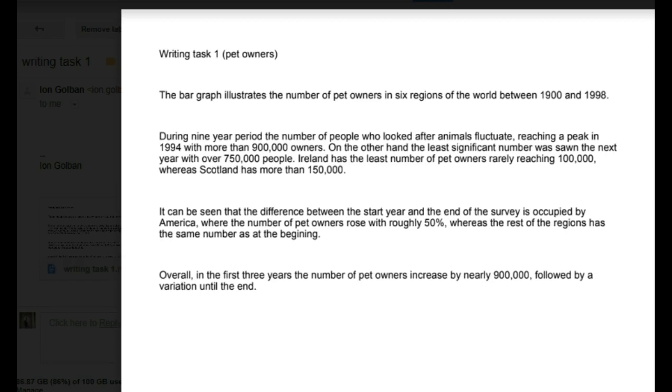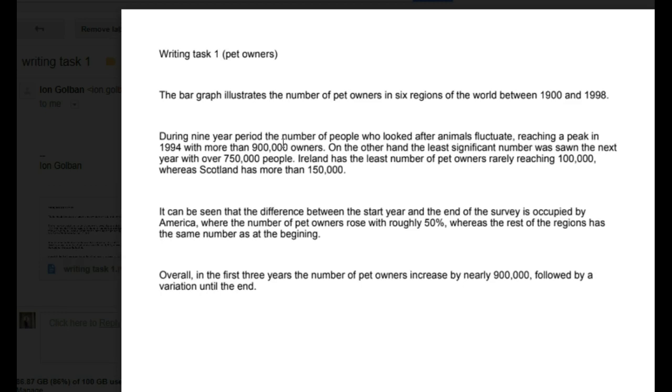Okay. The bar graph illustrates the number of pet owners in 6 regions of the world between 1990, not 1900, and 1998. During the 9-year period, the number of people who looked after animals fluctuated, okay, it's past tense, reaching a peak in 1994 with more than 900,000 owners. On the other hand, the least significant number was seen the next year with over 750,000 people.